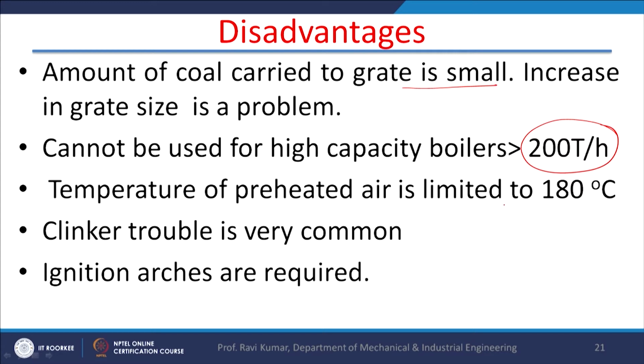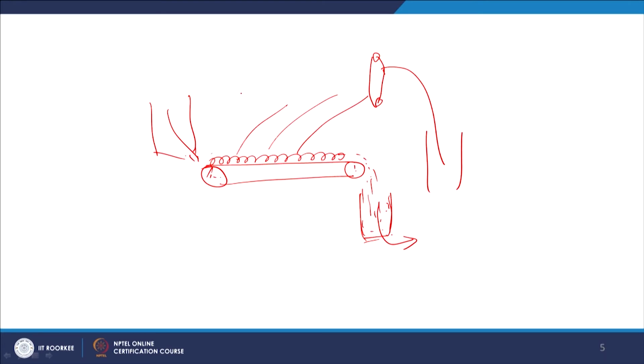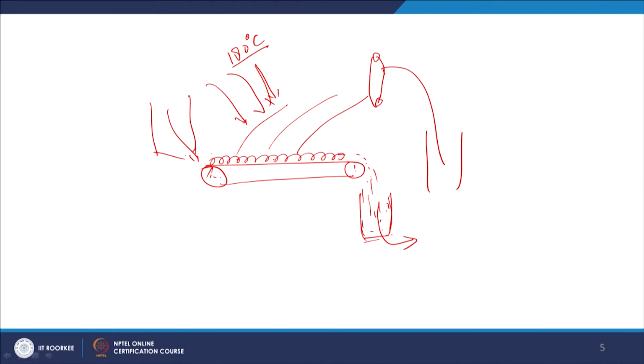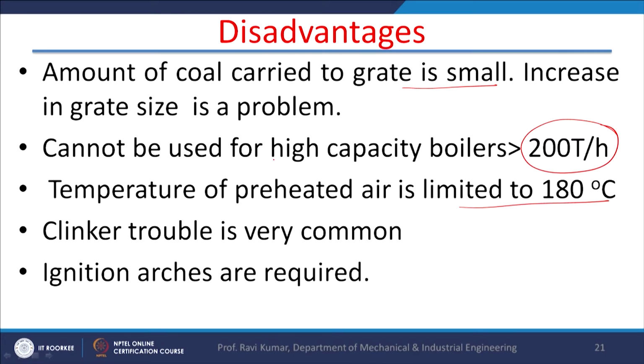The temperature of preheated air which is supplied for the burning of coal from this side is approximately 180 degrees centigrade. If you want to have an idea, the hot plate which is used for making chapatis is normally at 180 degrees centigrade. At that temperature, the air is supplied for burning of this coal. Clinker trouble is very common in such an arrangement, and ignition arches are required. So these are certain disadvantages of this type of system.